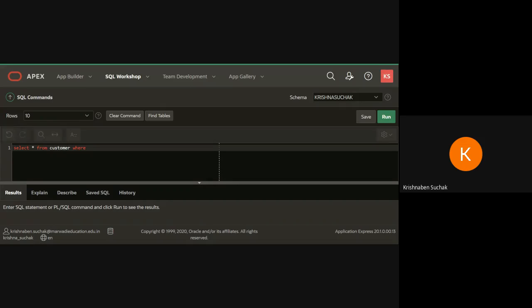So here I am writing select star from customer where snum IN, then in brackets I need to write all the values: S1001, comma, S1004, comma, S1007. Perform this query, and again I am saying, do not forget to take the screenshot. Do not forget to take the screenshot.